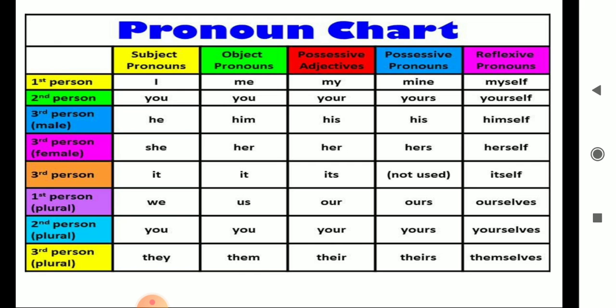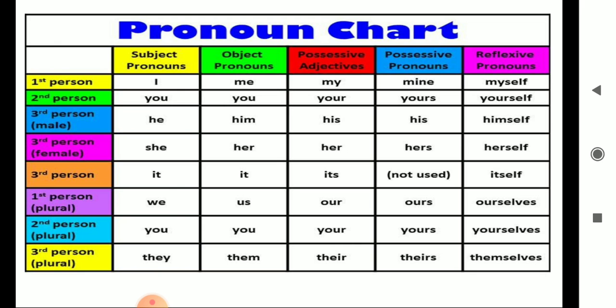So the subjective pronouns are basically I, we, you, they, he, she and it. An objective pronoun is basically me, us, you, them, him, her, it.